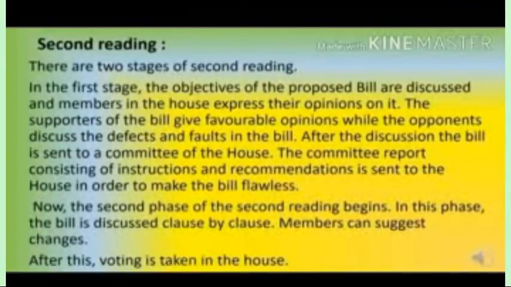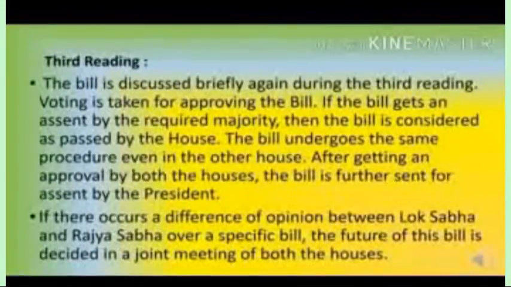Now the second stage of the second reading begins. In this stage, the bill is discussed clause by clause. Members can suggest changes. After this, voting is taken in the House. Then the third reading. The bill is discussed briefly again during the third reading. Voting is taken for approving the bill. If the bill gets assent by the required majority, then the bill is considered as passed by the House.